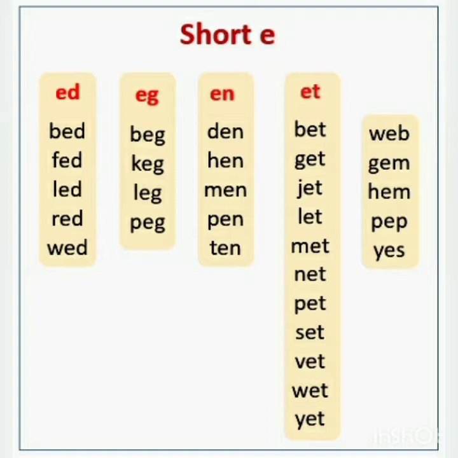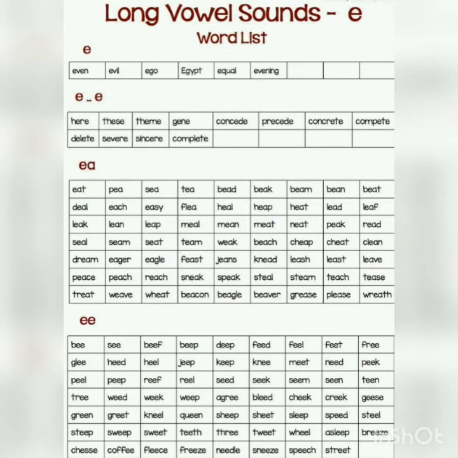Yes, that is the eh sound. It is very short as in egg. So short E says eh. Now let's see the long E sounds. Long E sounds can be made by simply adding E or EA or double E, that is EE.